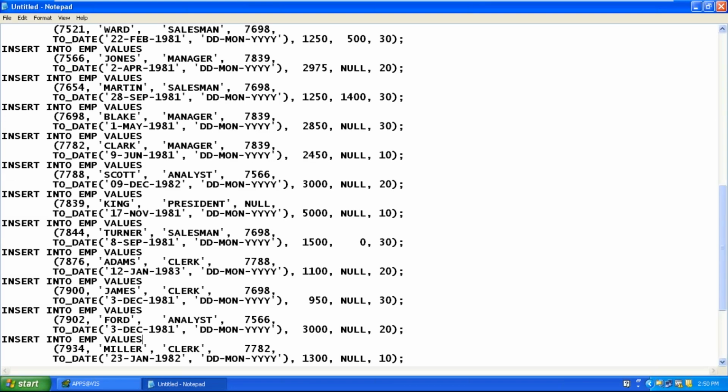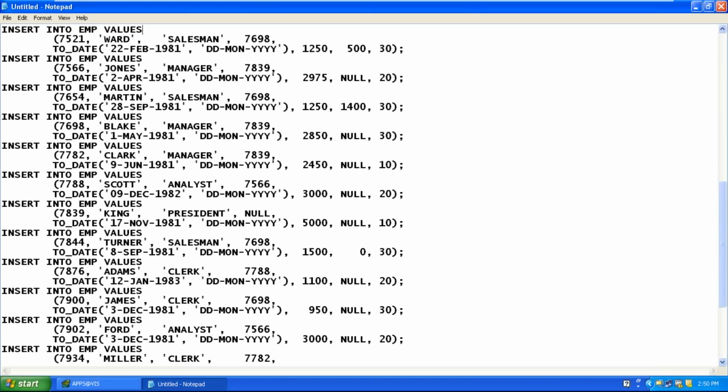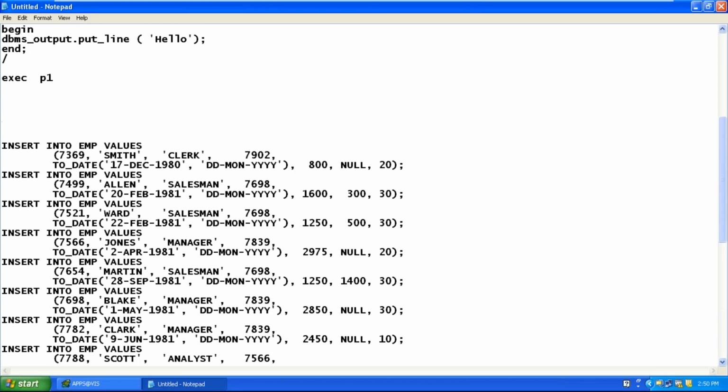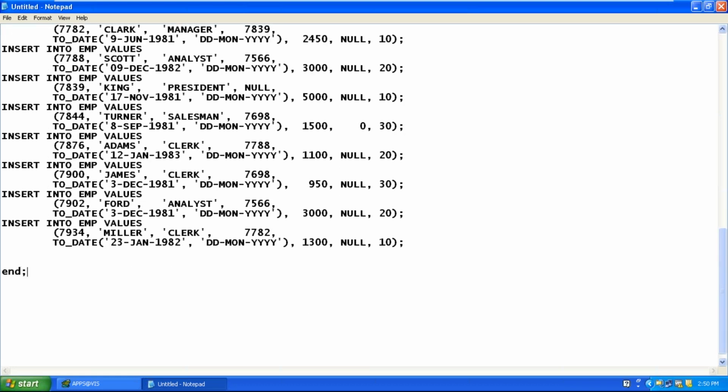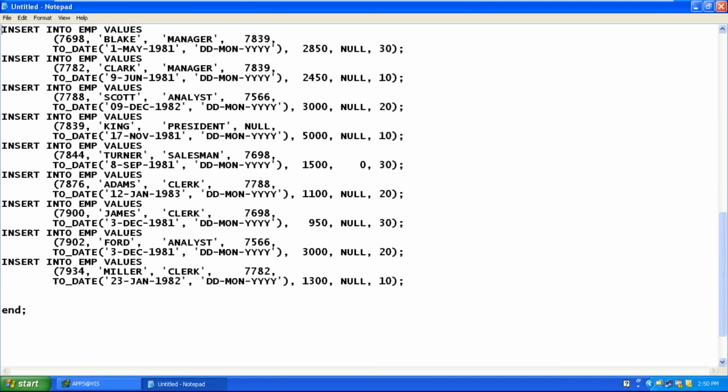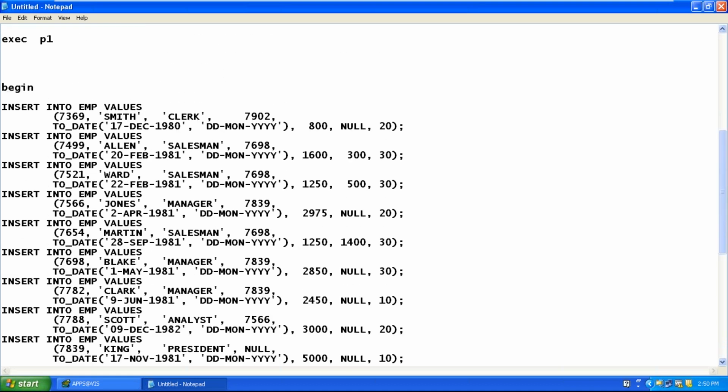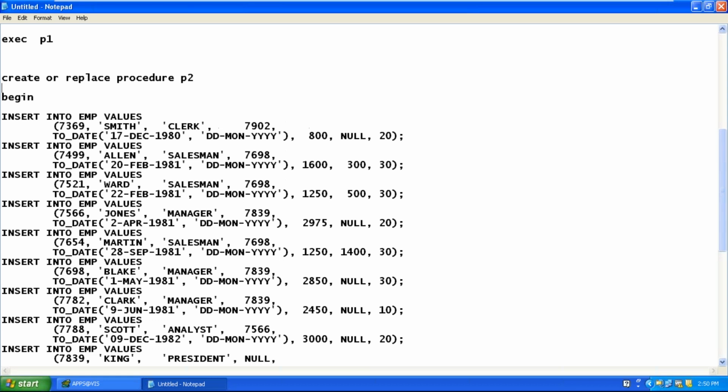Fourteen insert commands written inside a begin, end, semicolon. This becomes a PL/SQL block. Just before begin, write create or replace procedure P2 is.